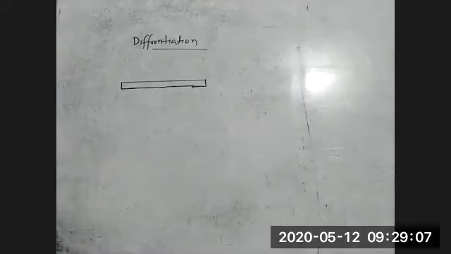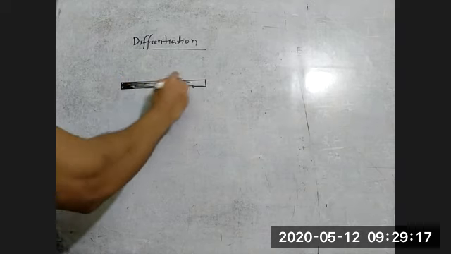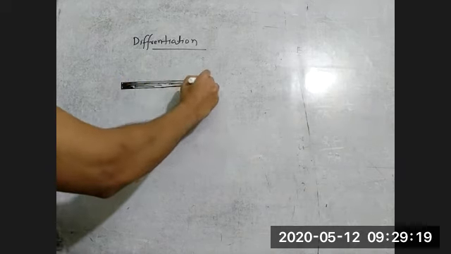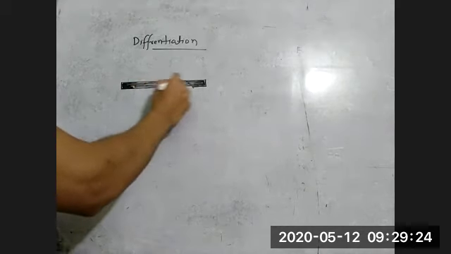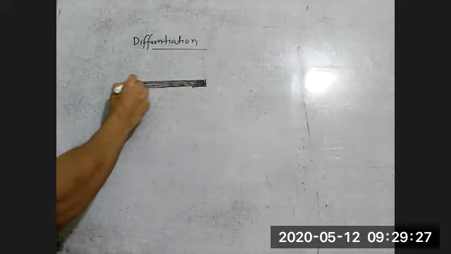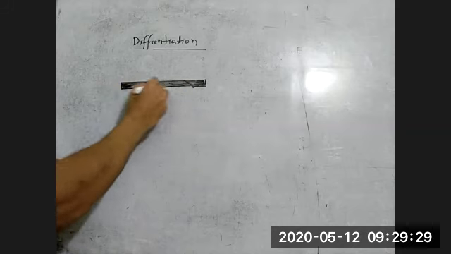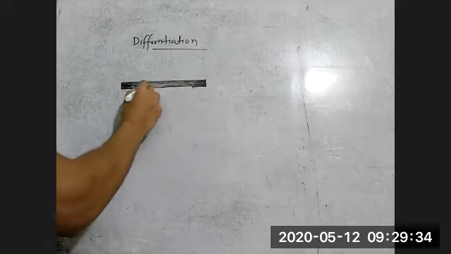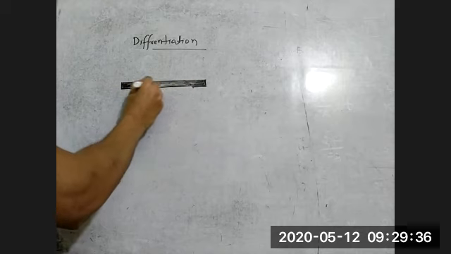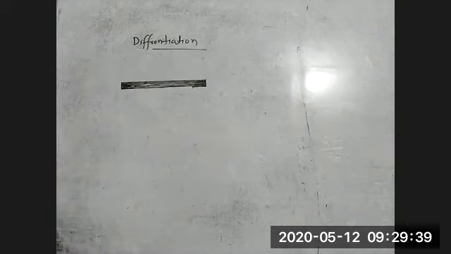Okay, rod of length L. Okay, this is the rod of length L. Now, according to the differentiation, I can say I'm going to differentiate this rod. I'm not using any math, just the word differentiation. So I'm going to differentiate this rod of length L.